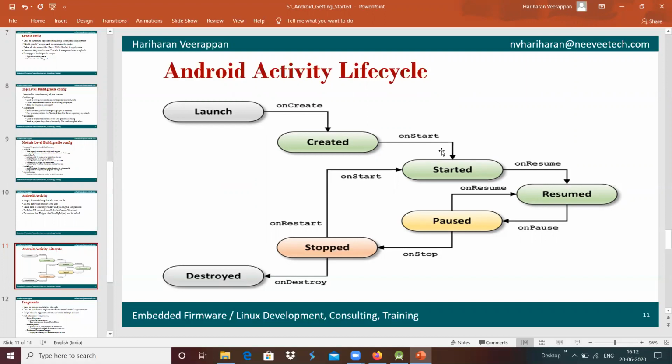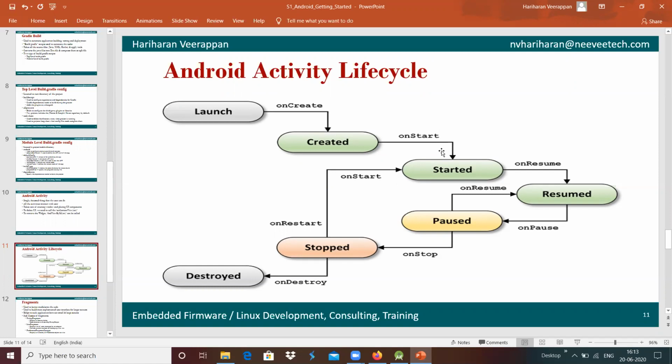Sometimes, if it is in the paused state, it goes to the stopped state, and whenever we invoke that application again, it comes to start again and continues the execution accordingly. And whenever we completely close that application, onDestroy will be called, and the Android activity will be completely removed, and the life cycle will be closed.